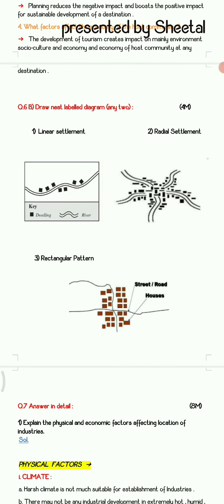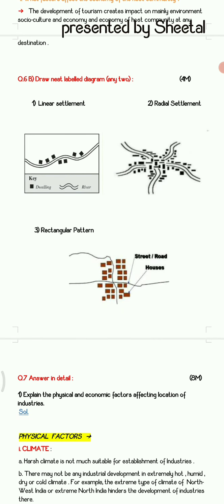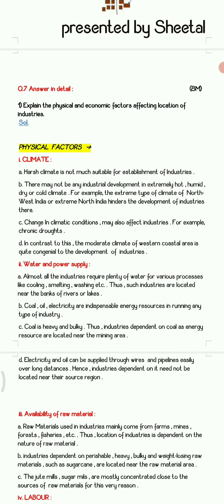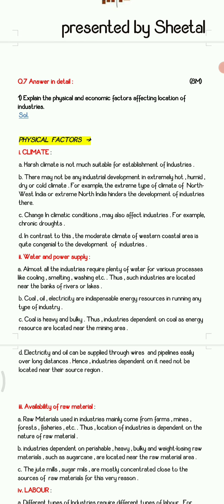Next we have question number 6b. Draw a neat labelled diagram. Here 3 diagrams will be given to you. Any 2 you have to draw. The first is related to linear, second is radial and third is rectangular. Radial and circular have some difference. In the case of radial you have to take a middle point and from there draw different roads. And in the case of circular you have to draw a circular pattern surrounding some specific node. Next we have question number 7, answer in detail, which carries a total of 8 marks.